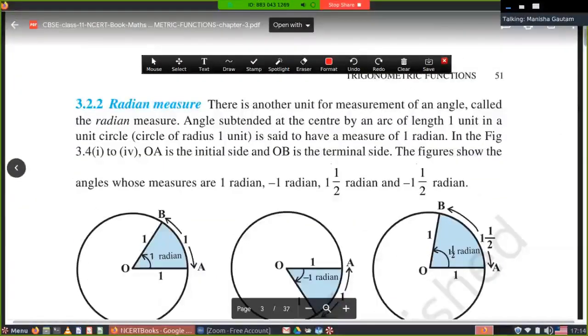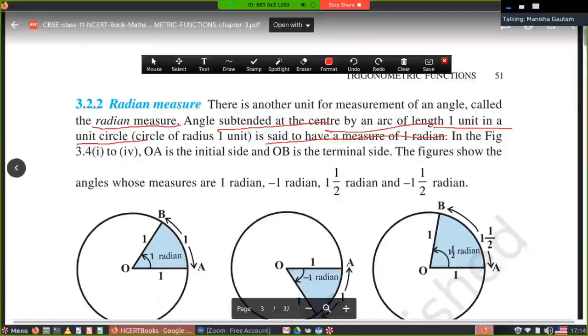Radian measure. The next measure is the radian measure. There is another unit for measurement of an angle called radian measure. This is the second measure. First we have studied degree, second is radian measure. The angle subtended at the center by an arc of length 1 unit in a unit circle is said to have a measure of 1 radian.